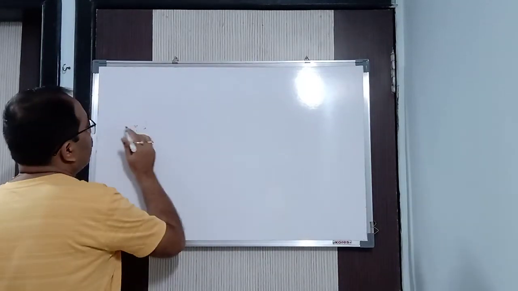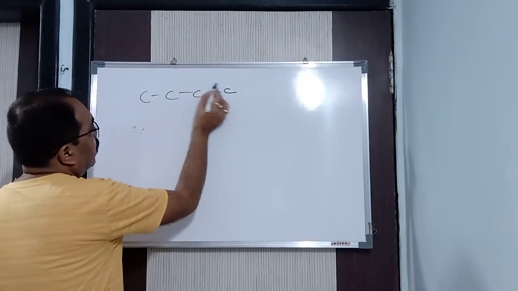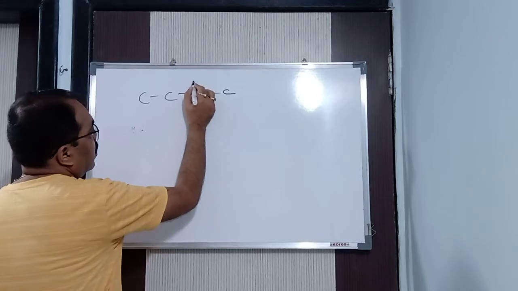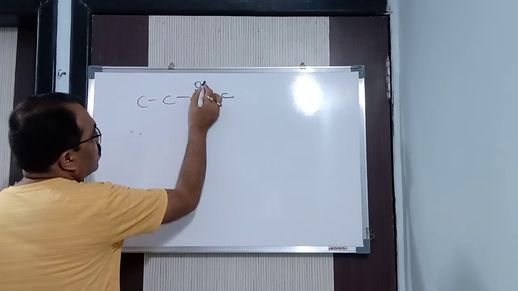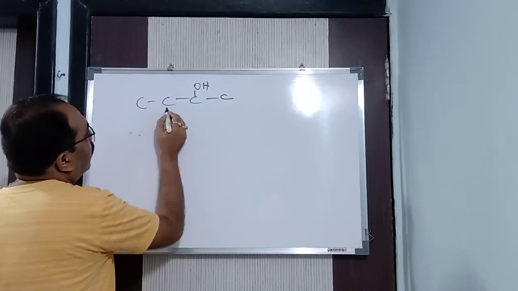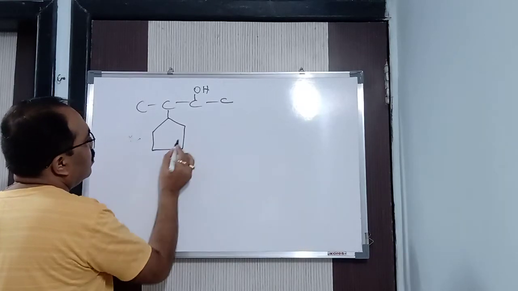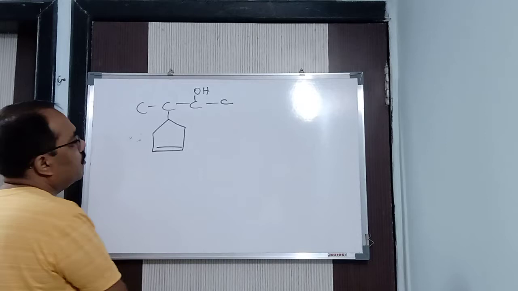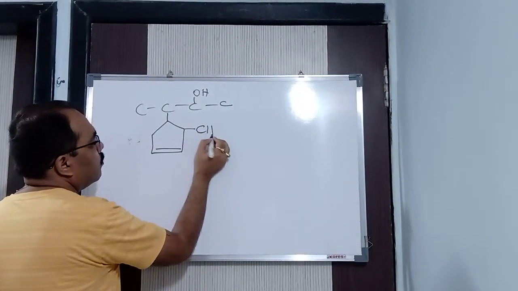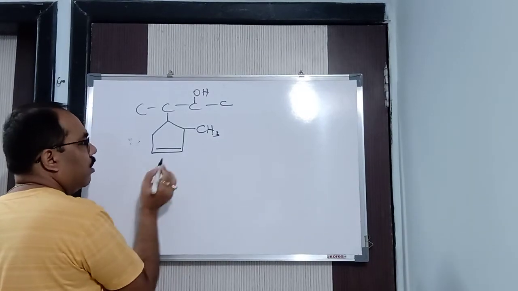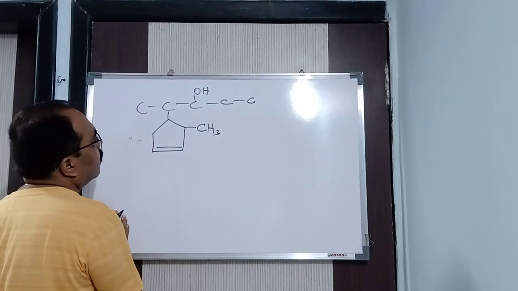So suppose we have a chain, and here we take COH, let us say. And here we will have a ring, and the ring contains a multiple bond, let us say present here. One more thing I am putting here: I am giving a prefix also, let us say CH3. And let me increase the number of carbon atoms here also, let us say this number of carbon atoms.